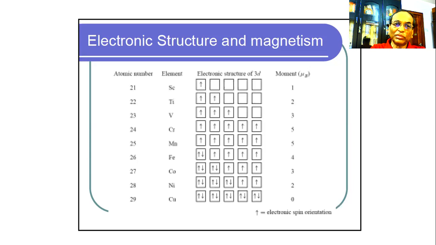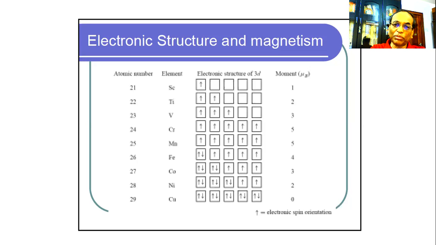For titanium, atomic number 22, there are 2 electronic spin orientations, so this moment is 2. And for vanadium, it is 3. And for chromium, it is 5. In manganese also it is 5.